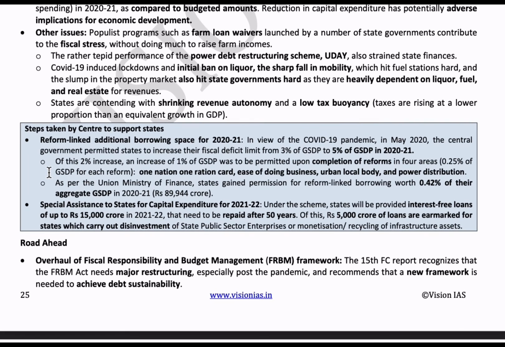Next, the center has also provided special assistance on capital expenditure. Here, capital expenditure means repayment of loans, advances to state governments, and social and economic services. All this comes under capital expenditure. The center has provided special assistance for capital expenditure for the year 2021 to 22. That means the states will be provided interest-free loans up to 15,000 crore in 2021 to 22, and the money should be repaid after 50 years.